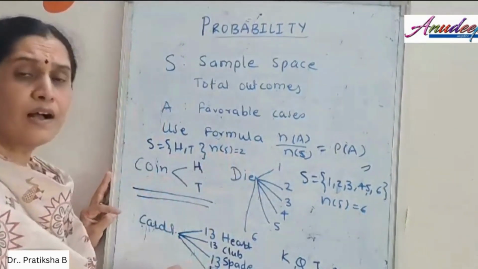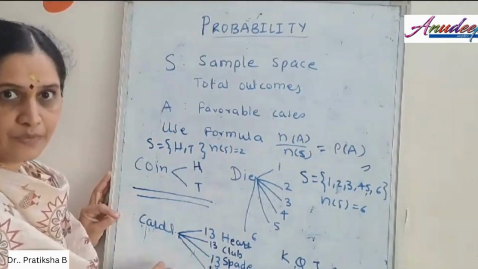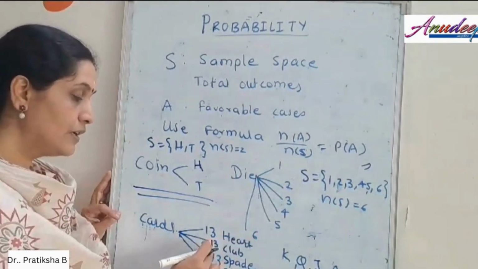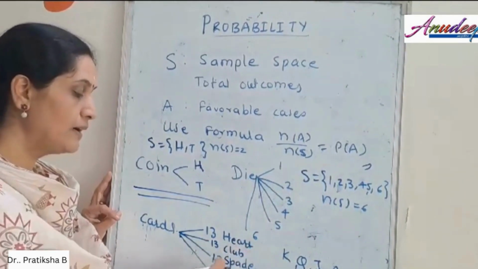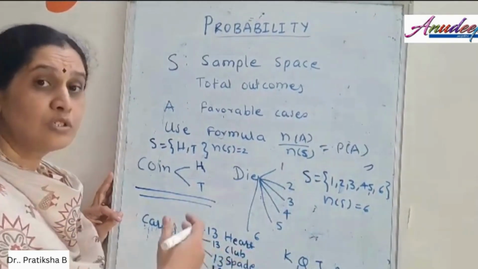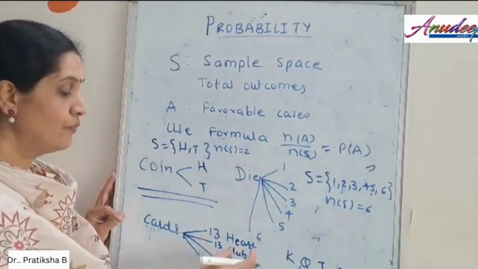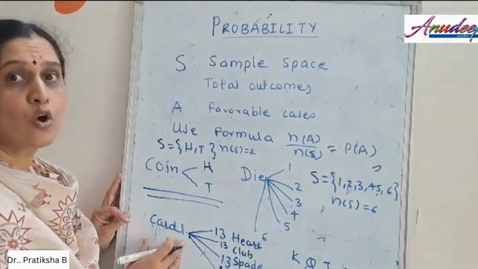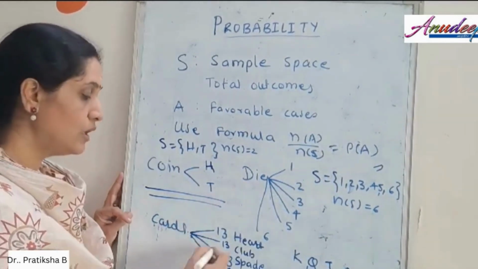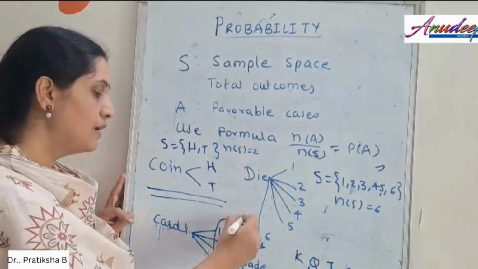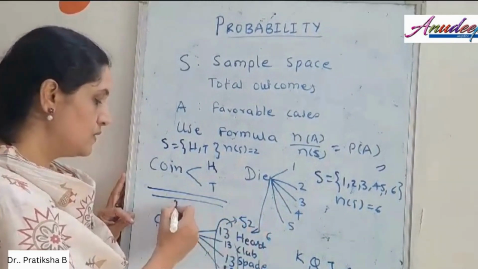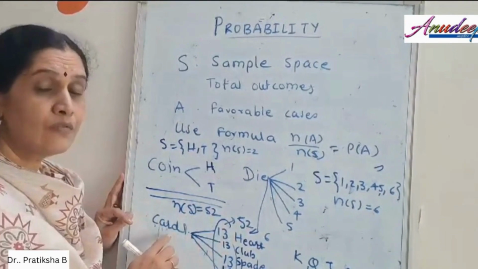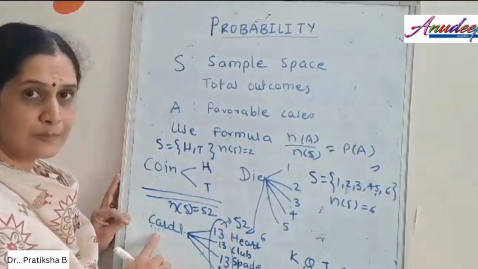Now, you may be asked a question on the playing card game. As you know, there are 13 hearts, 13 club cards, 13 spade cards and 13 diamond cards. So the question may be about the number of cards selected from the hearts in the pack of cards given. If you sum them up, the total number of cards is 52. So N of S will be 52 when you are dealing with problems on playing cards.